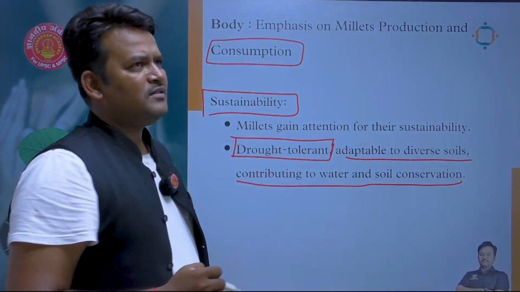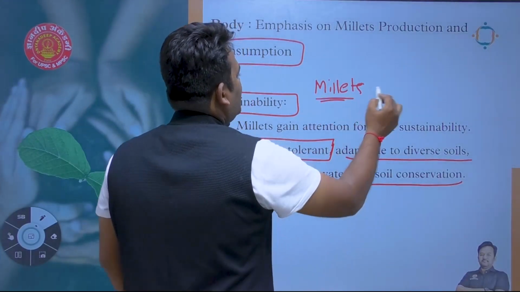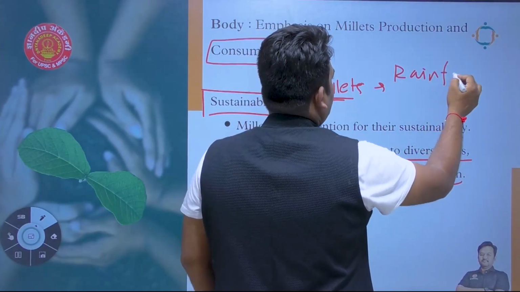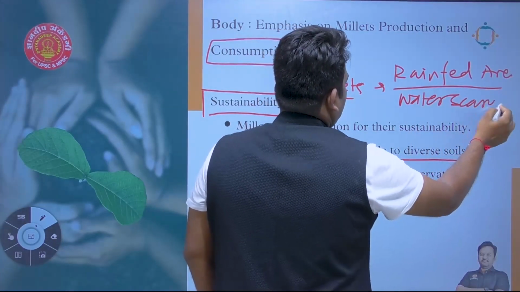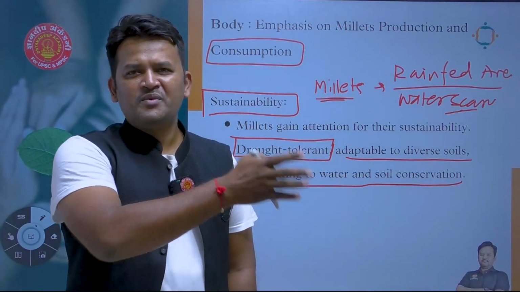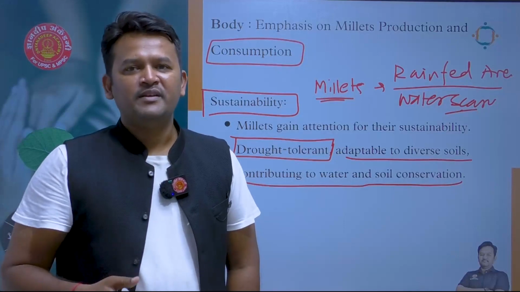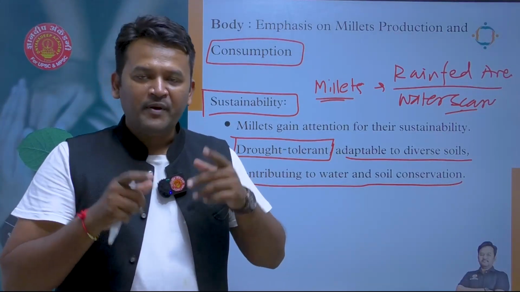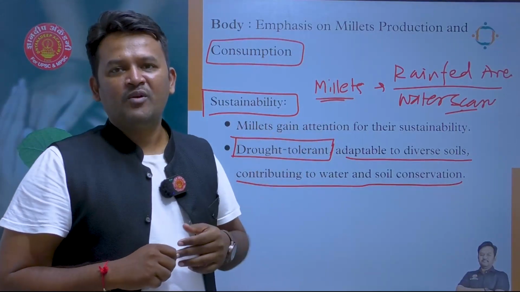These are tolerant species. We can say that generally millets are grown in rain-fed areas, right, or water scarce areas. They don't require much water. They don't require water when compared with sugarcane. Okay, so water requirement is very less, and millets are grown in water scarce areas, rain-fed areas. Because of their biological aspects, these are drought tolerant crops.